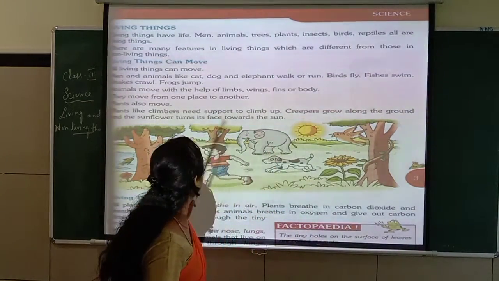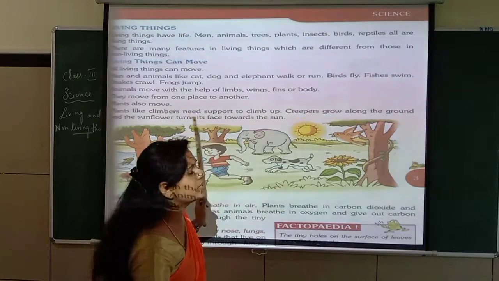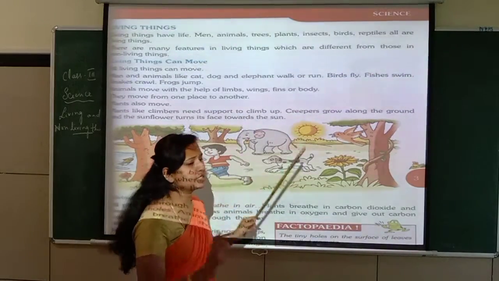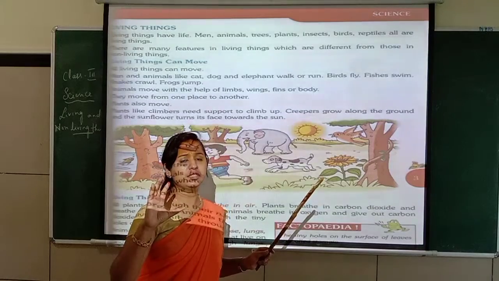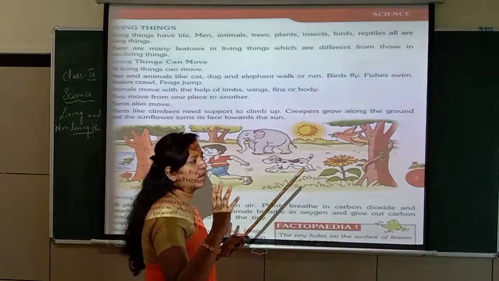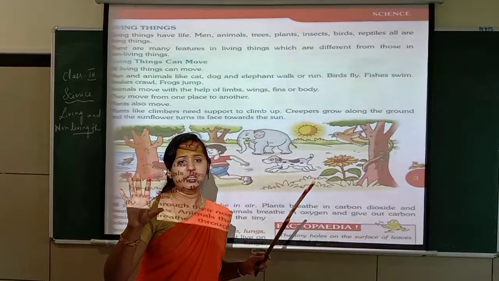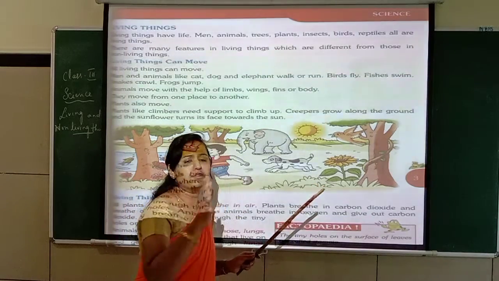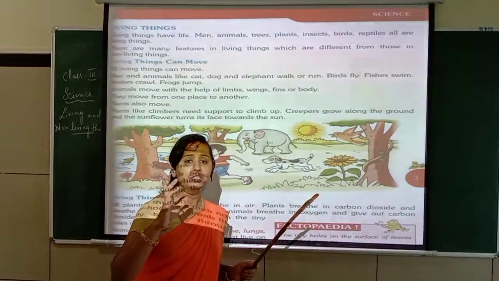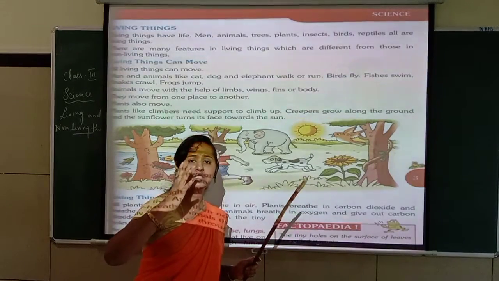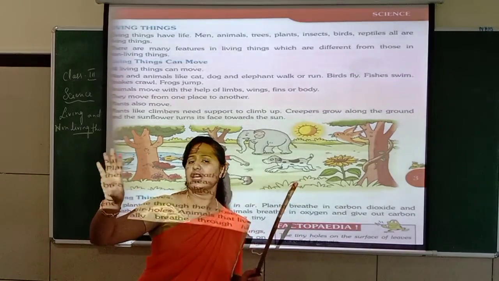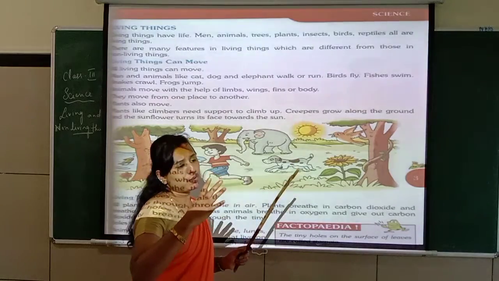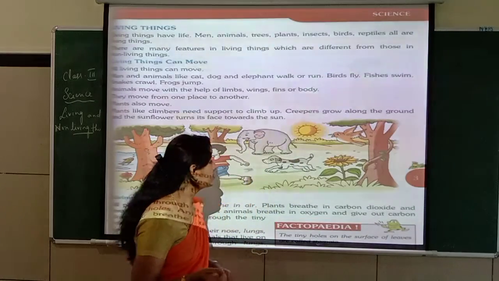And the sunflower, you have all seen the sunflower, children. It turns its face towards the sun. If the sun is on the east side, it will turn like this. If it is in the west, it turns like this. If it is north, it turns to the north side. Not only one sunflower, all the flowers turn to the side where the sun is. That's why it's called a sunflower.